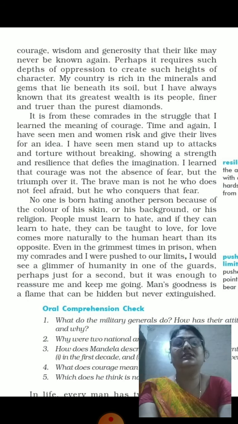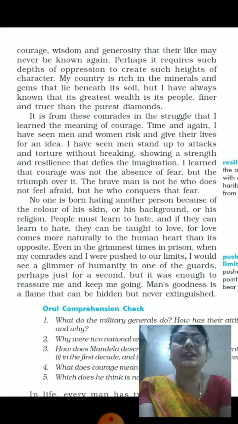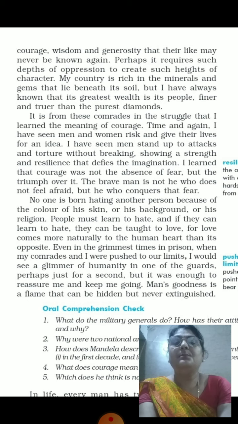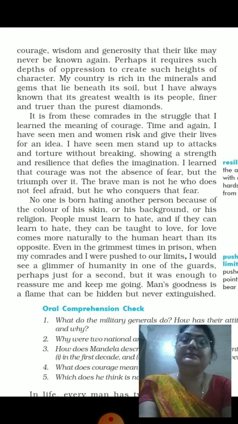Courage is not the absence of fear. If you don't have fear, it does not mean you are courageous. What is he saying? But the triumph over it, which means you have to win over it. The brave man is not he who does not feel afraid, but he who conquers that fear. Now he is saying, a brave person does feel afraid, but he conquers that fear. What did he do? He conquered the fear forever.